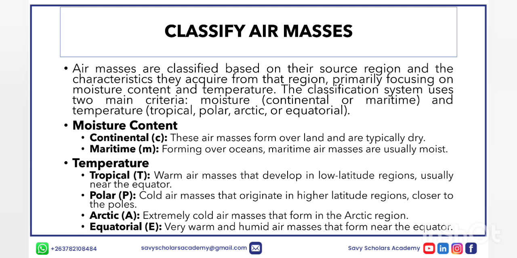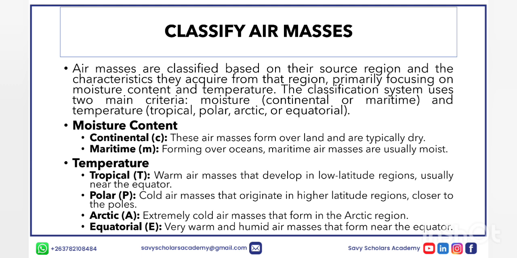Then temperature. So we have the tropical, remember in our classification, tropical. These are warm air masses that develop in low latitude regions, usually near the equator. Then polar, cold air masses that originate in higher latitude regions, that is closer to the poles.